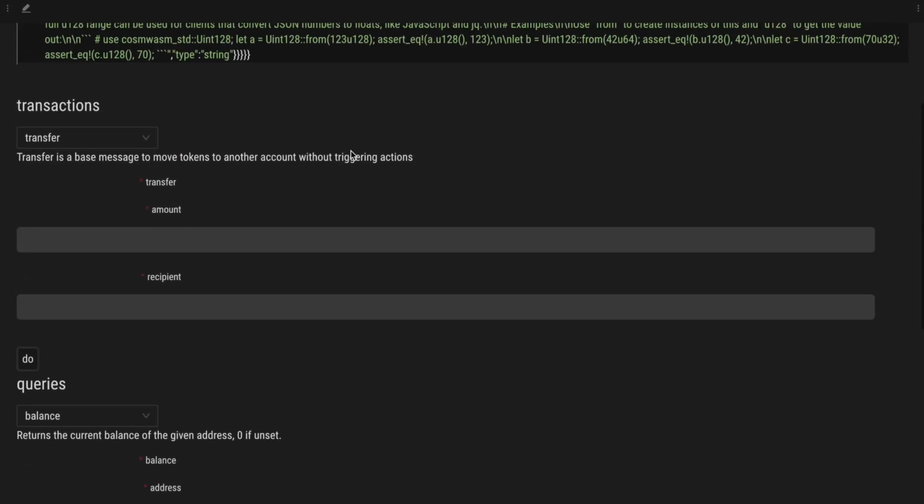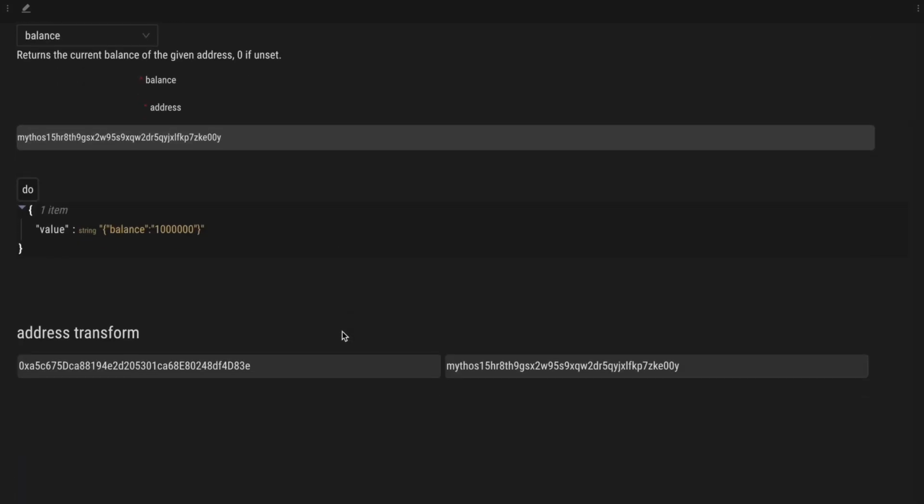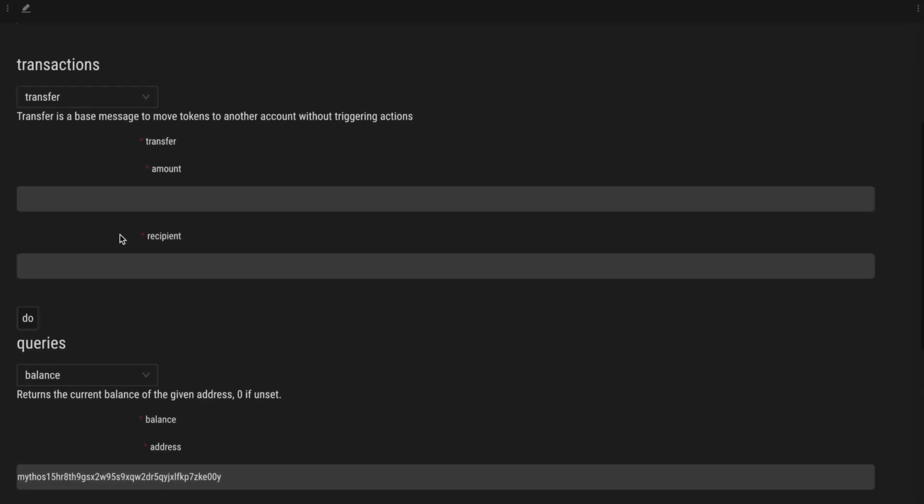And now we will do a transfer to another address. We'll transfer 100 tokens.